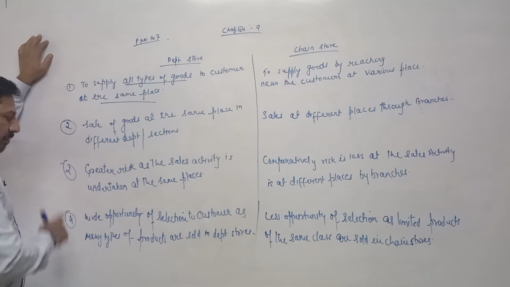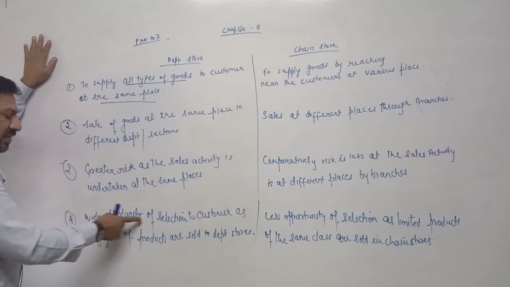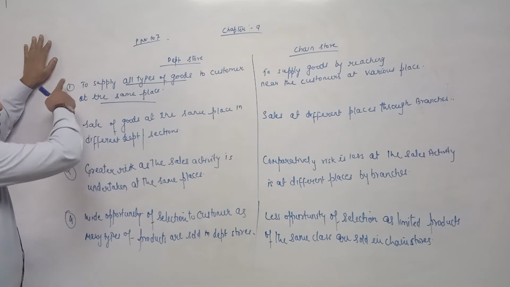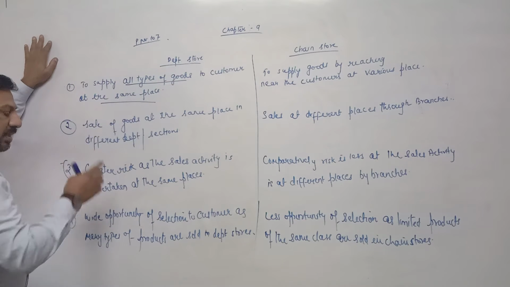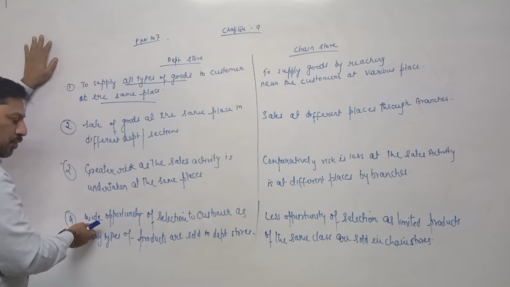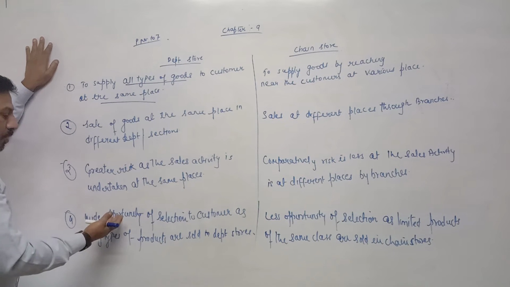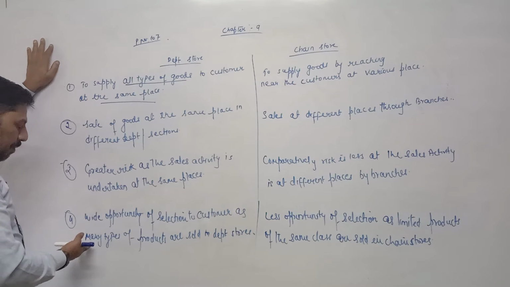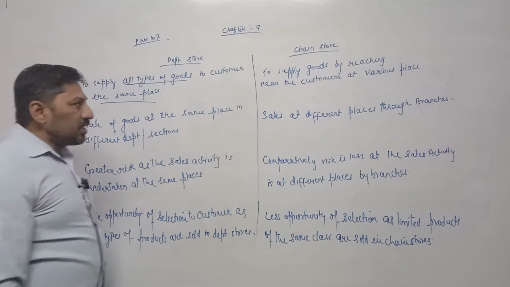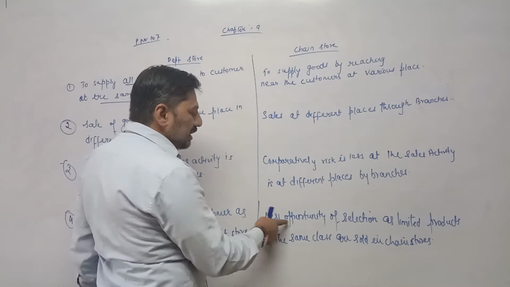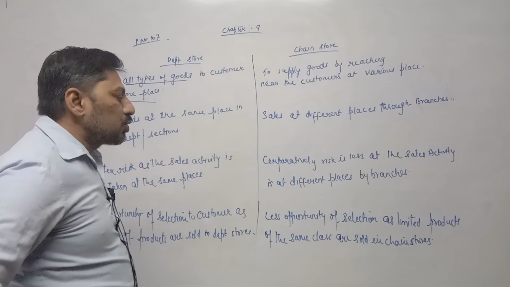Now here third point, and before third point, take fourth point, easy one, wide opportunity of selection to customer. Why? Again first point, because they are supplying varieties of goods at the same place. That's why customer has an opportunity to select the type of goods which they want. So there is wide opportunity of selection to customer as many types of products are sold at departmental store, but there is limitation. In case of chain store, there is less opportunity of selection as limited products of the same class are sold in the chain store.